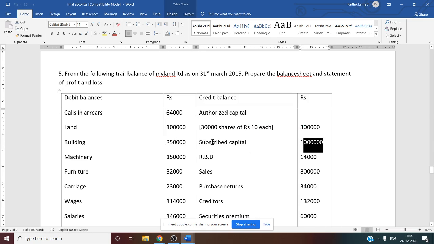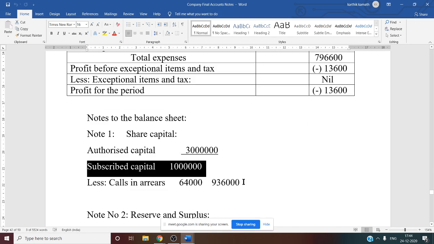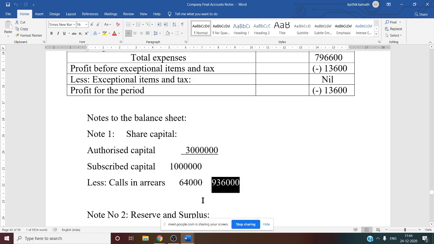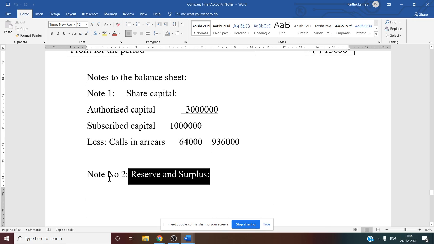So this arrears you have to deduct from subscribed capital in order to get the final answer of share capital. That is 10 lakh minus 64,000. You will get 9,36,000. Note number 1 is over. Now the next thing is note number 2, that is about reserves and surplus.